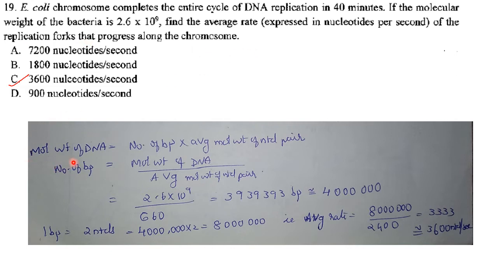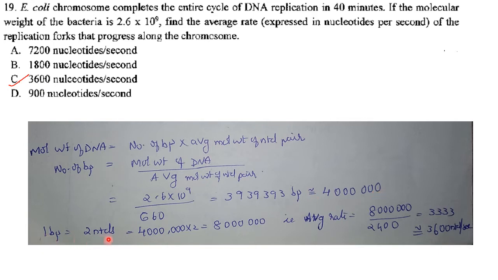So molecular weight of DNA is equal to number of base pairs into average molecular weight of a nucleotide pair. So number of base pairs will be molecular weight of DNA divided by average molecular weight of a nucleotide pair. So 2.6 into 10 raised to 9 divided by 660, the average molecular weight of a nucleotide pair, gives approximately 4 million.